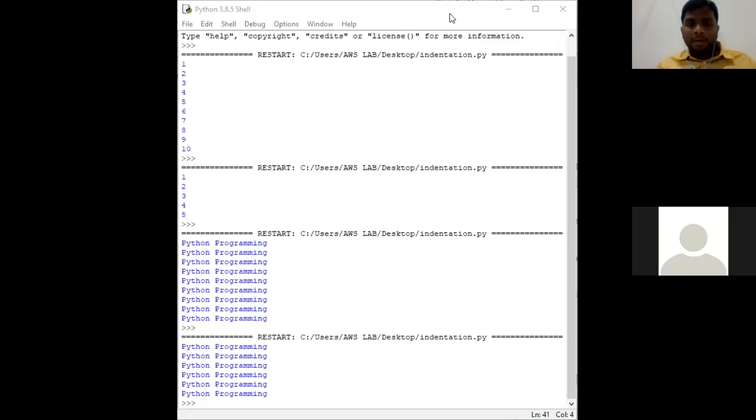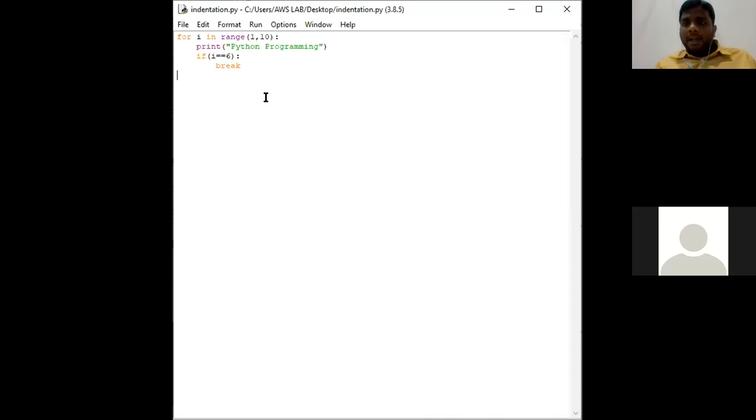So simply speaking in Telugu, what does indentation mean? In other programming languages like C, C++ or Java, curly braces are maintained. But in Python there is no purpose of curly braces. Instead of curly braces, if we use 4 white spaces, that is 4 spaces or one tab space, we call it indentation. What we use instead of curly braces is called indentation in Python. Indentation means 4 white spaces, or 1 tab space.